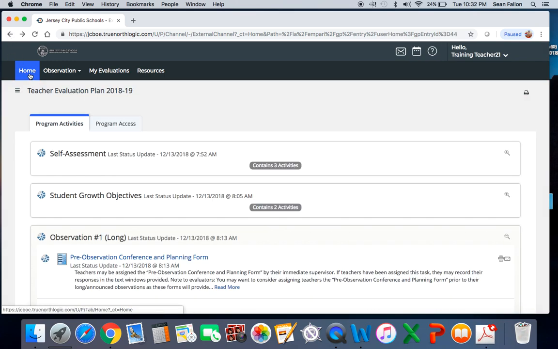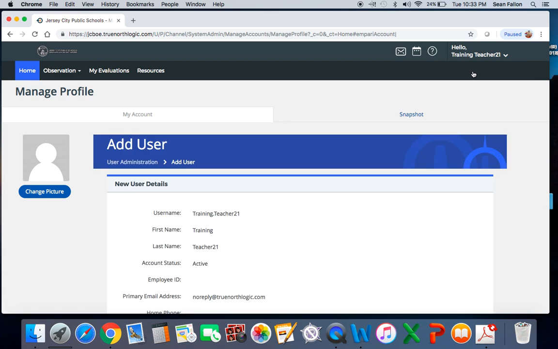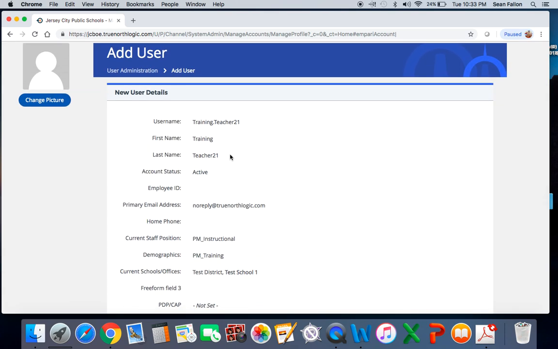As we go back here to the home page, just one last thing I wanted to mention. If you end up having to use the password recovery mode, this is a great way to see if you have a username set up in the system. When this system was set up, our data department took all of the teacher information that the district has on file in System 3000 and put it into this platform. So when you go over here to the login and your profile, this is a great place to check to see if the district has accurate information on you.